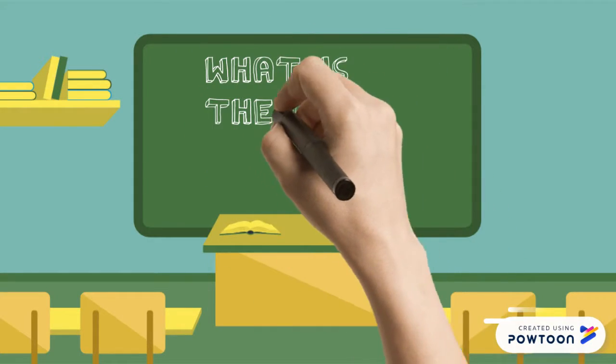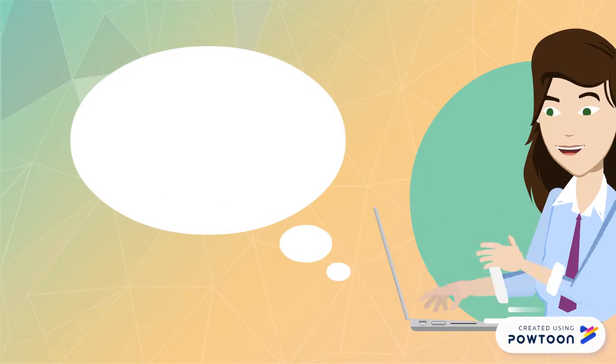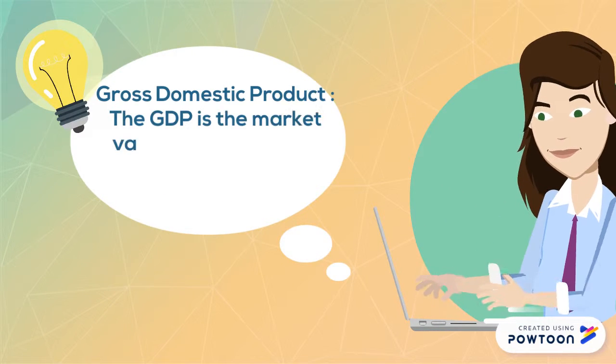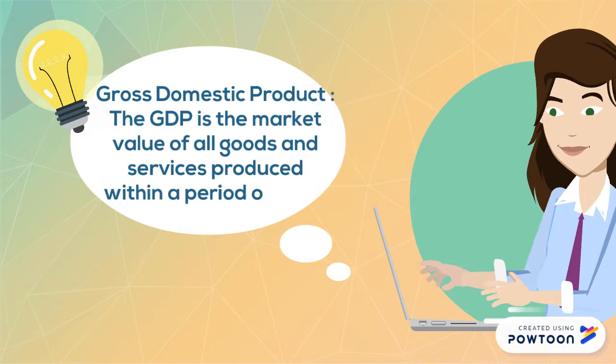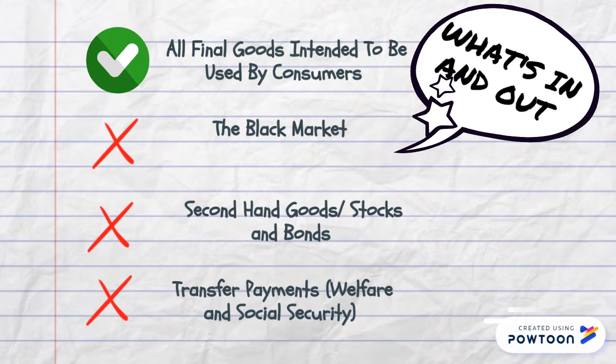So, what exactly is the GDP? The GDP is the market value of all goods and services produced within a given time period. It includes the black market, domestic work, secondhand items, and transfer costs.